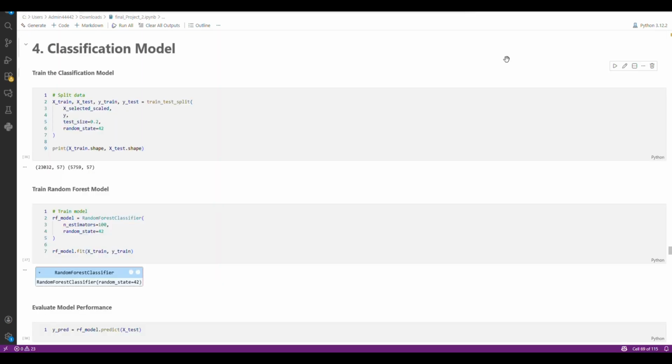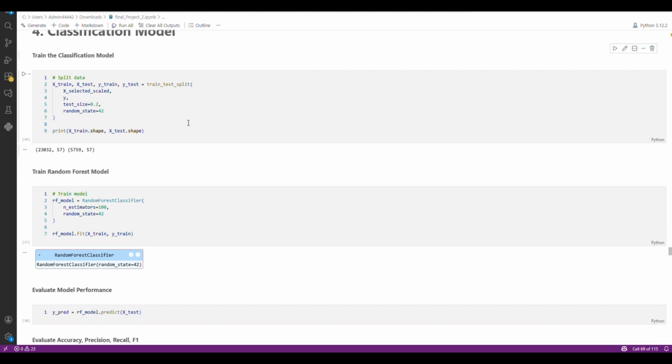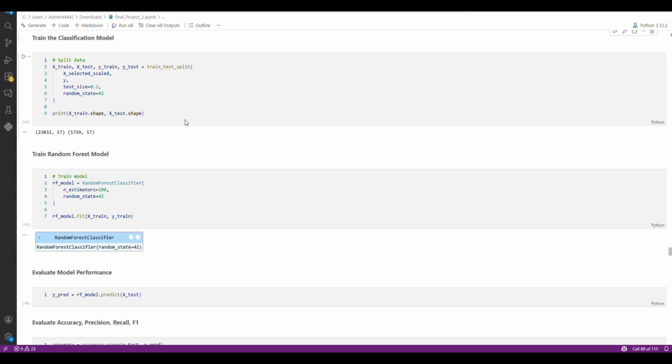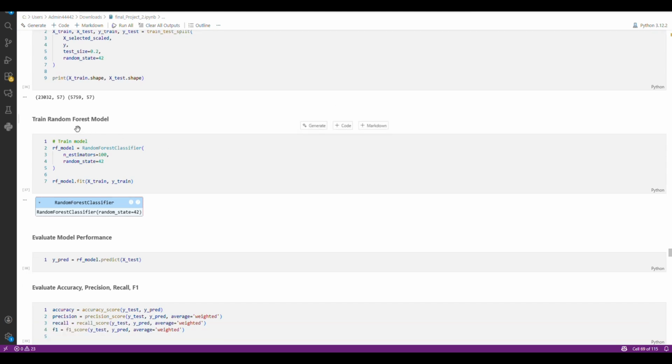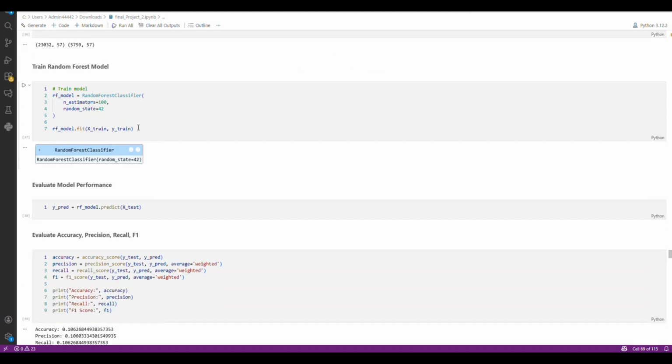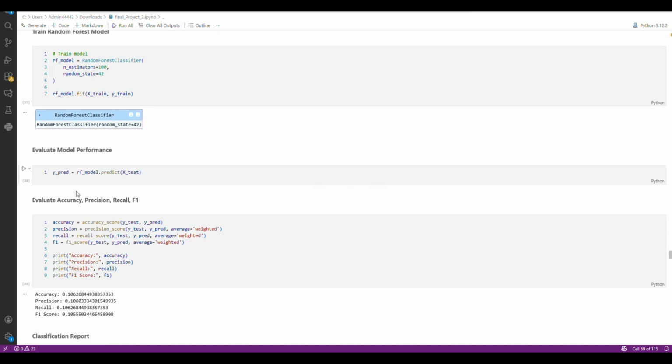After selecting the most relevant features, I trained multiple classification models to predict the character classes. For the classification models, I first split the data into a training set and a testing set. The training set was used to train the model, while the testing set was used to evaluate its performance on unseen data. I'm using the random forest model, and I evaluated the accuracy, precision, recall, and F1.